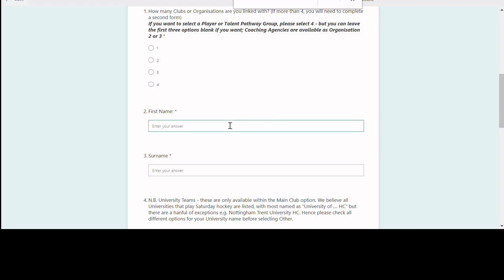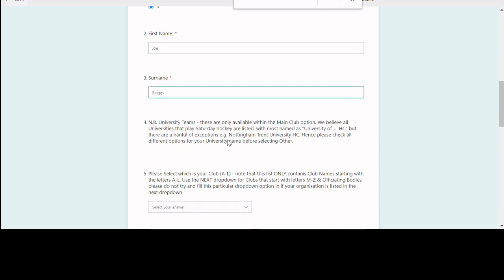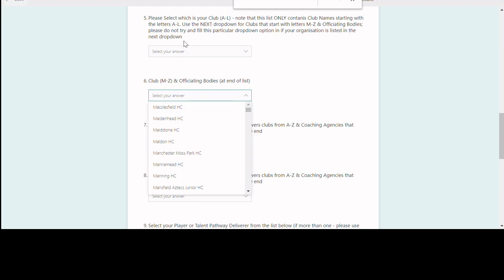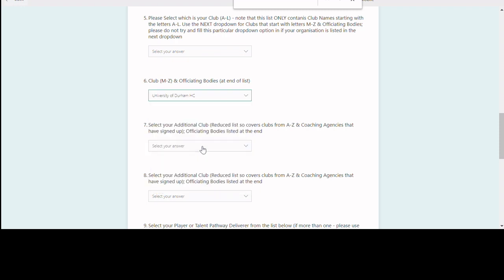So if I take the option to, let's go with 4 organisations because that will provide the most options as we flow through the process, I will then type in a name and then we will move on to the next step. Let's say I want to link to the University of Durham. So within here I will ignore the first question because University of Durham doesn't appear in the club A to L, and I will scroll down, and in here I should find University of Durham Hockey Club. Simple as click on that.